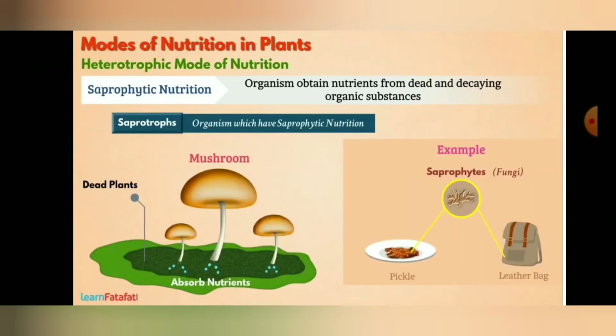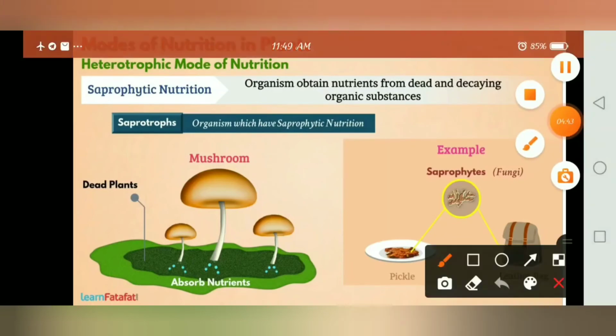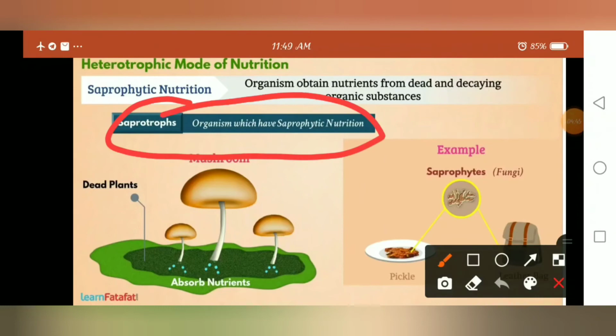Next one, saprophytic nutrition. Organisms obtain nutrients from dead and decaying organic substances. By living on the dead and decaying matter, they will absorb the nutrients and they will grow. Such type of nutrition is called saprophytic type of nutrition. The organisms which have a saprophytic type of nutrition are called saprotrophs, understood?